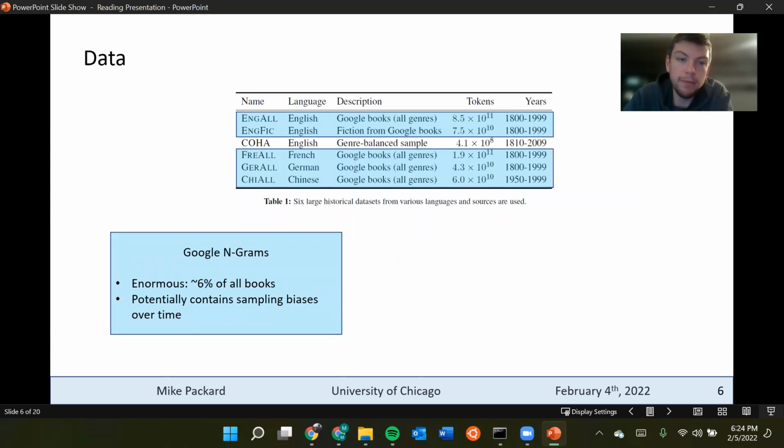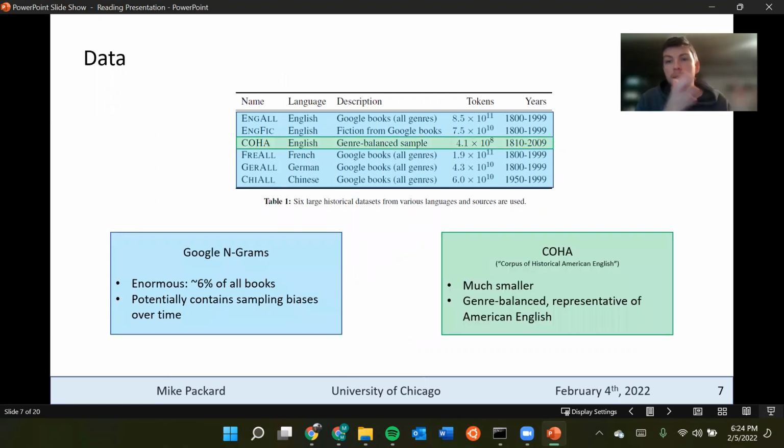The data that the authors are using partially comes from the Google Ngrams data set, which is enormous. It's about 6% of all books ever. Potentially contains some sampling biases over time. Then there's also the COHA corpus, which is the Corpus of Historical American English. This is much smaller, but it is balanced between the different decades, trying to be representative of American English.